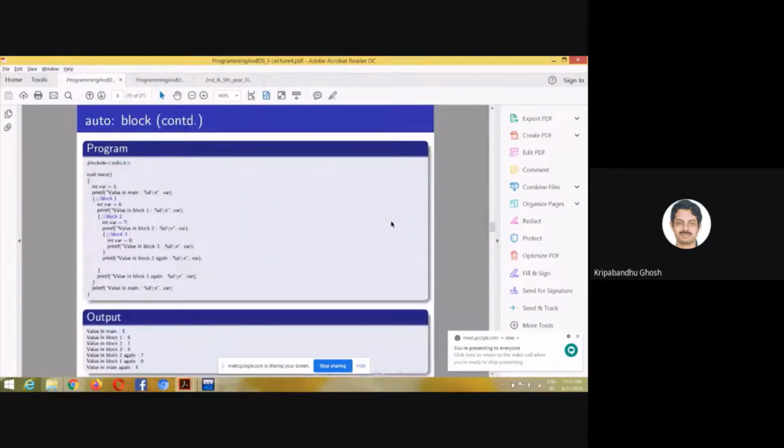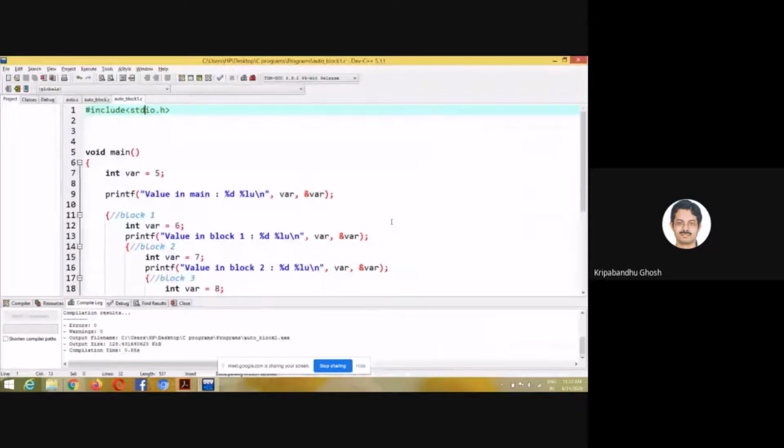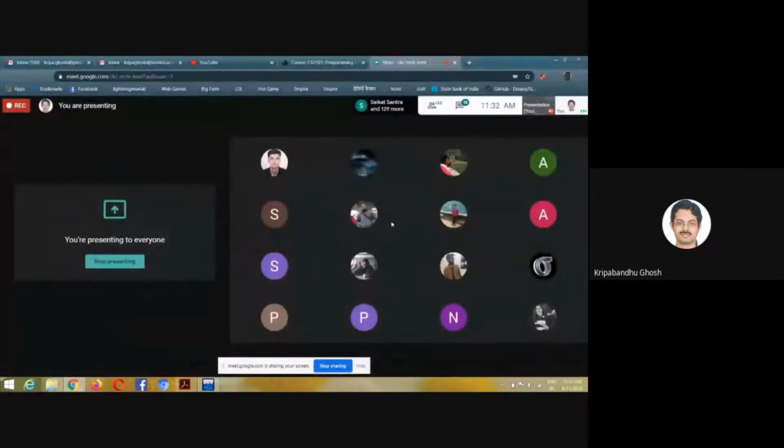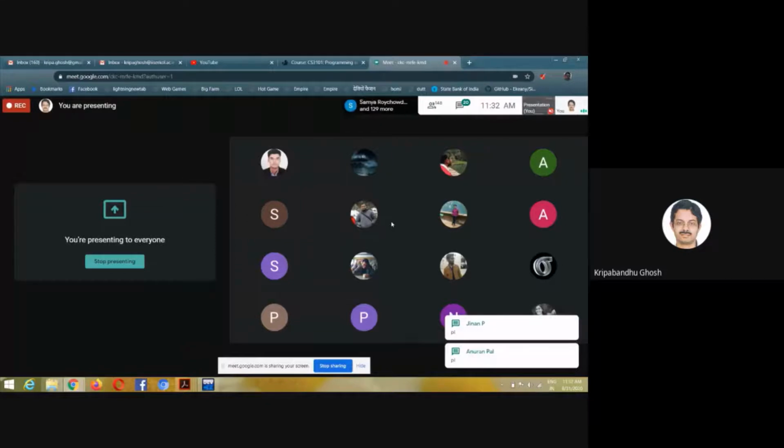Okay, we talked about auto blocks also, no? Okay, so we already encountered a global variable. Where did we see a global variable? Can anyone tell me? Yes, volume.c, right? That was the code we did.